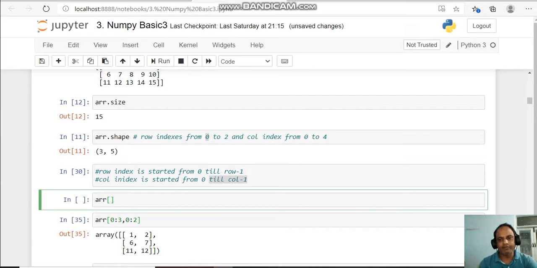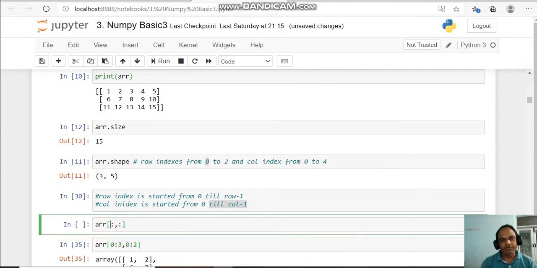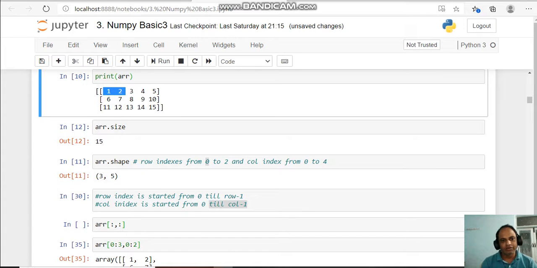If I want to retrieve the first and second row from this array, what do I have to mention here?